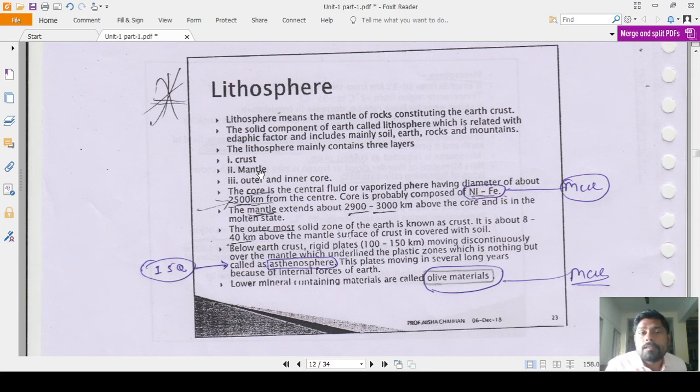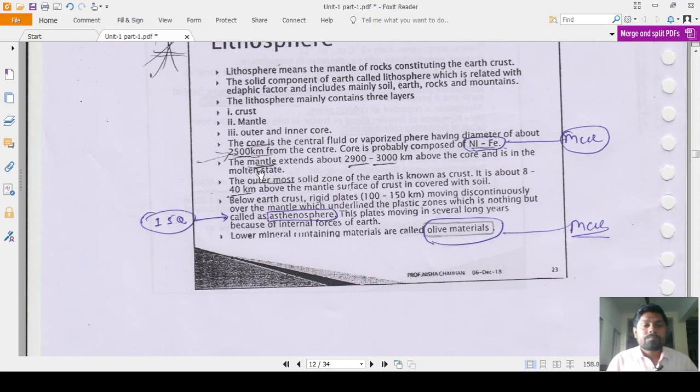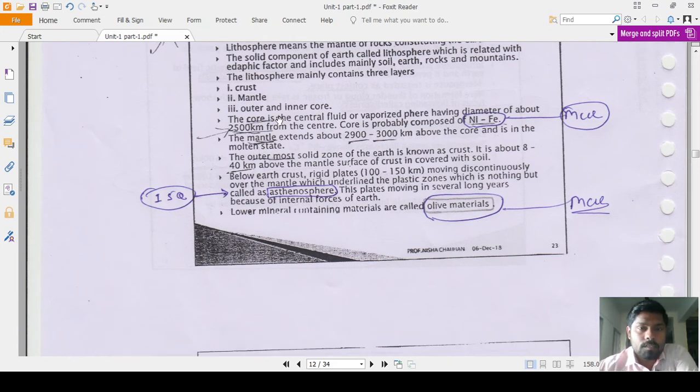That point is already discussed in the soil profile, that is A horizon, B horizon, O horizon and C horizon. Okay, so you can go in that video and see the soil profile also. Now the core, that is the inner core of the earth, that is the central fluid. Okay, what is the core? That is the central fluid or vaporized sphere having diameter of about 2500 km from the center. The core is probably composed of nickel and Fe, that is important for MCQ.